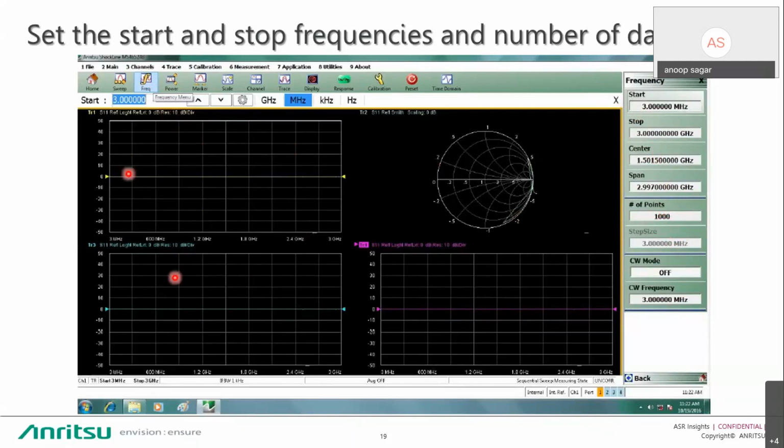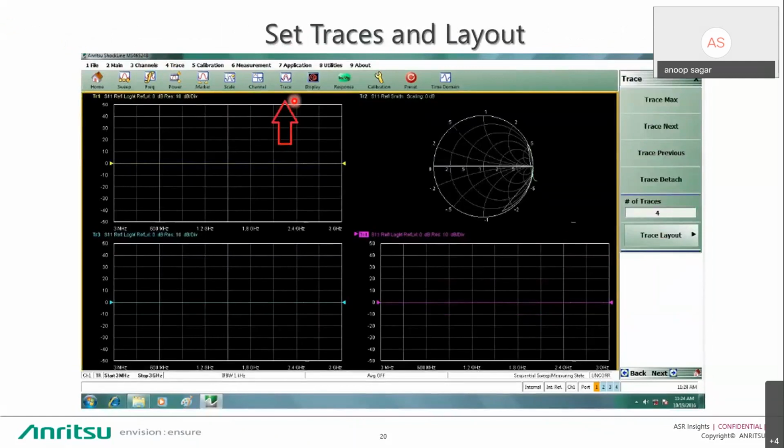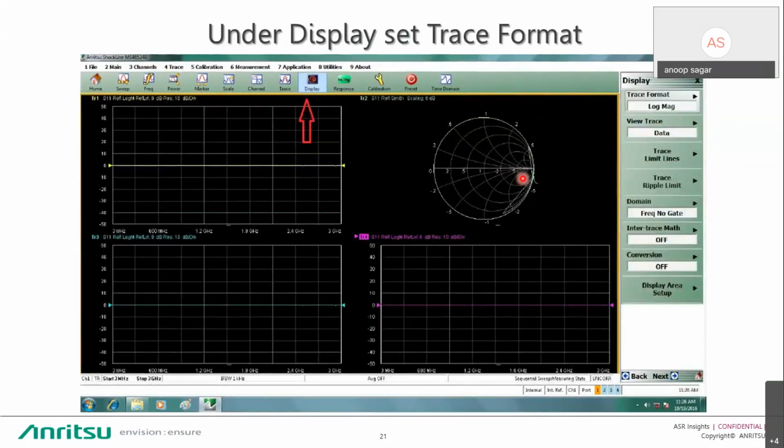In the first step, you set the start frequency, stop frequency and number of data points. Then you go into the trace menu and select trace layout: how many traces you require and what layout you require. Under the display, you can select whether you require S11 in log format, in VSWR format, or S11 in impedance format. That's again as per your requirement. So this is the setup for measurement of your 1-port device.